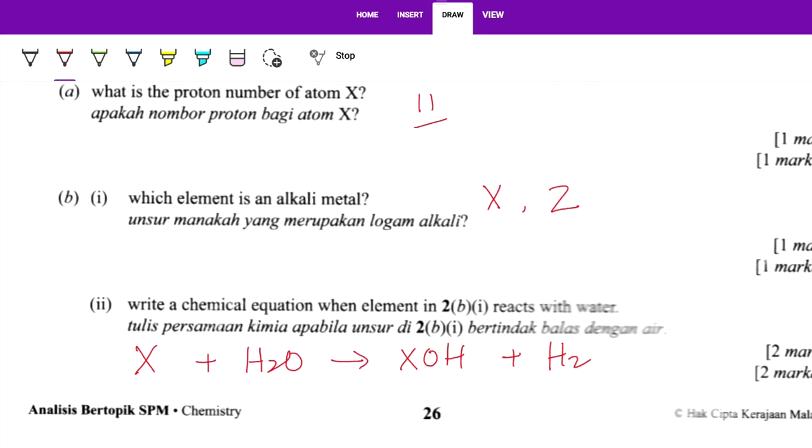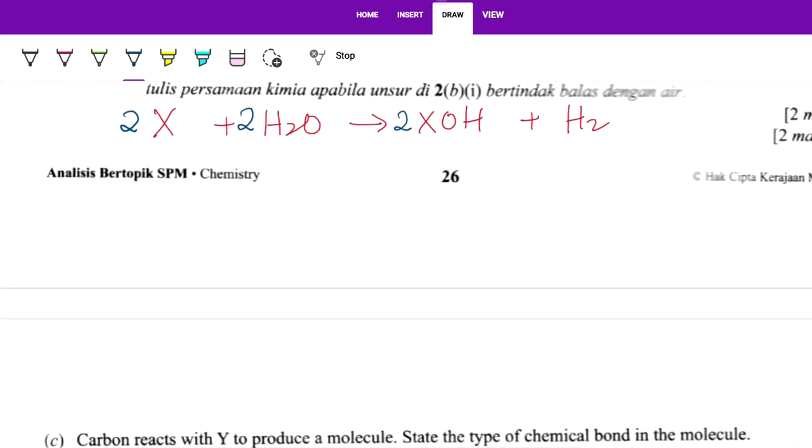It's not balanced, so we have to balance the equation first. X needs to times 2 first. After it times 2, H becomes 4, so here we have to times 2. X also needs to times 2. Z is also the same, so you can replace the X with the Z. So 2 marks for this question.